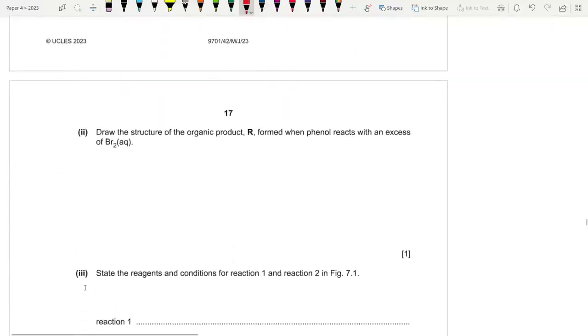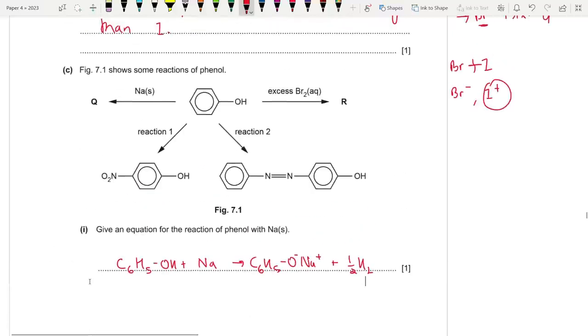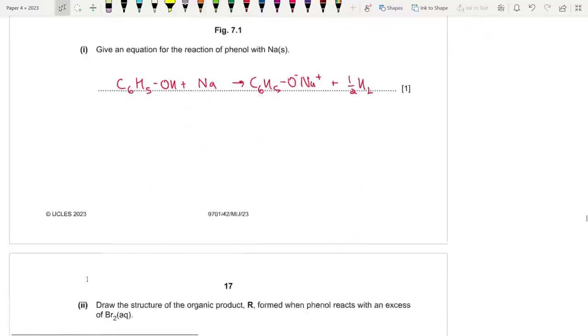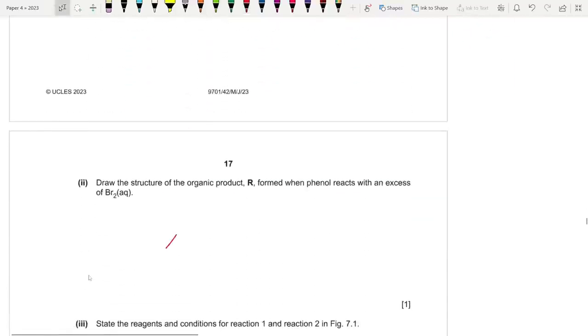Draw the structure of the ionic product R when phenol reacts with excess bromine. This one I told you about, the white precipitate. This is an equation that you all know of. It's the most common one. So this is the white precipitate. Bromine will attach to the positions 2, 4, and 6.